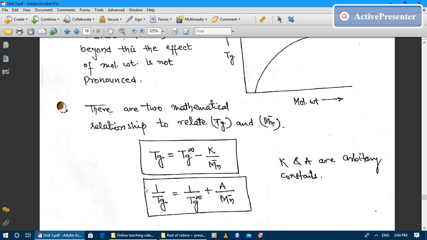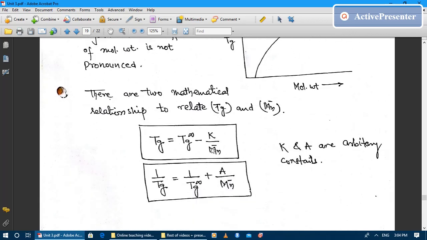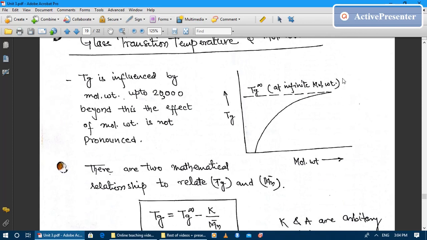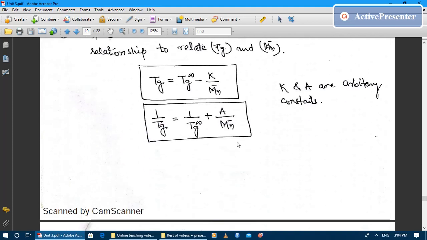The second relationship says that 1 over Tg is equal to 1 over Tg infinity plus A over Mn bar. Again, A is a constant. So there are two relationships available, but these relationships are valid only up to 20,000 molecular weight. Beyond molecular weight 20,000, there is a negligible effect of increase of molecular weight on glass transition temperature.